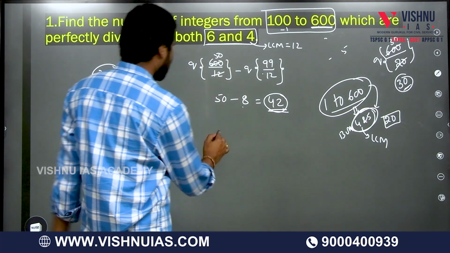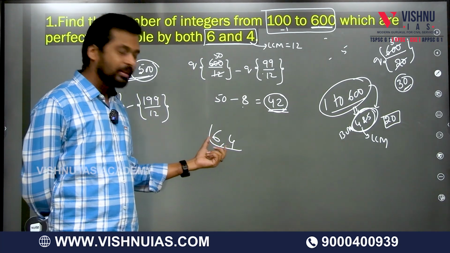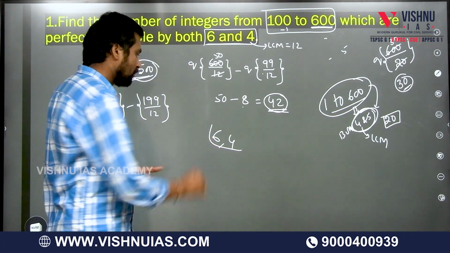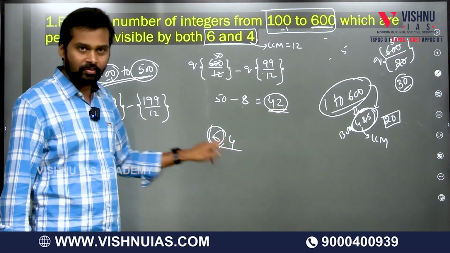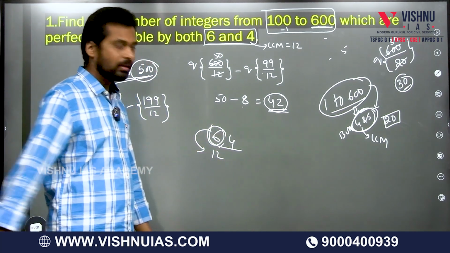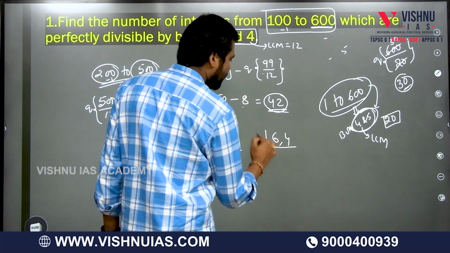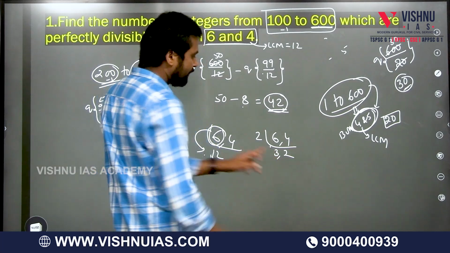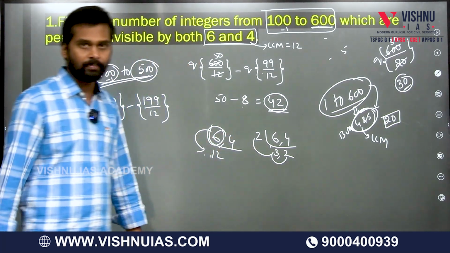When you are taking the LCM of 6 and 4, the general, faster method is that between the two numbers you choose the larger number. Between two numbers or three numbers, you choose the larger number. So what is the larger number? 6 is the larger number. 6 is not divisible by the other number 4. Now you can go for the multiples of the number. 6 into 2 is 12. So now this number 12 is divisible by both these numbers. Otherwise we have a common method, as we learned in school days. Further, these numbers are not divisible by any common number. So 2 threes are 6, 6 twos are 12. 12 is the LCM.